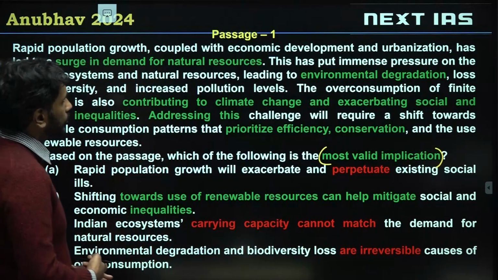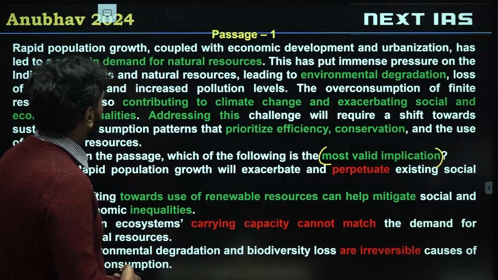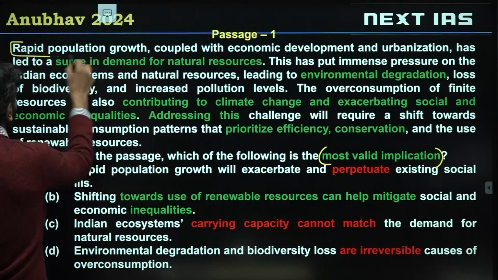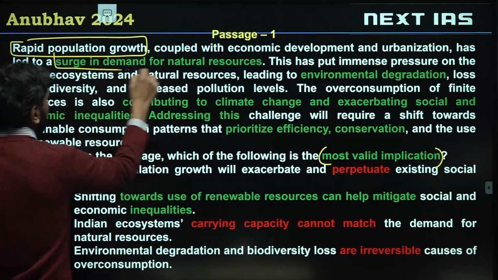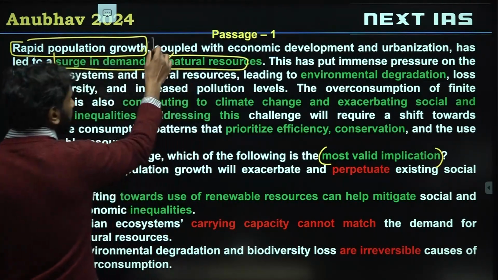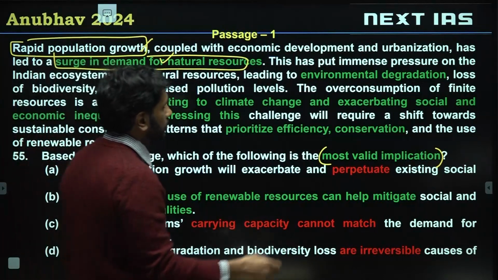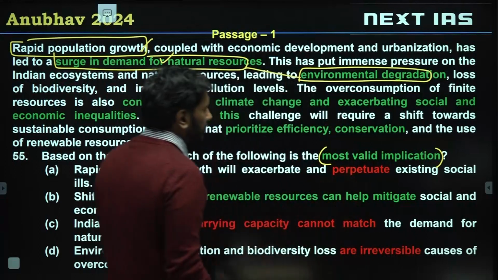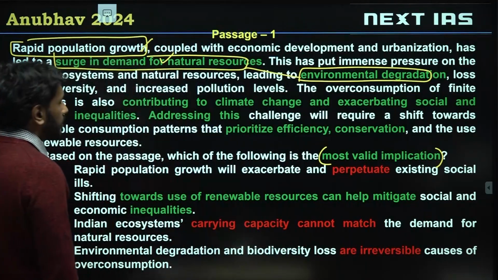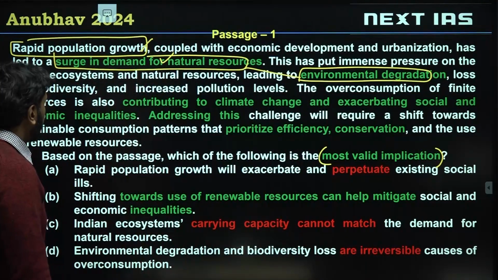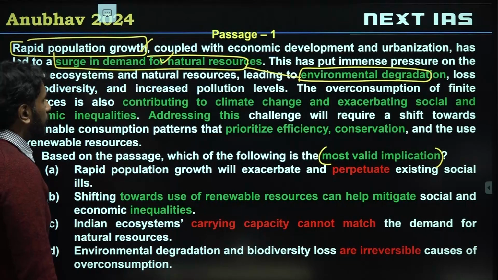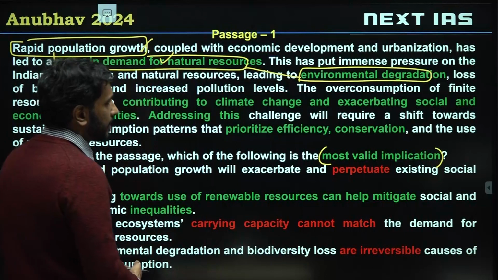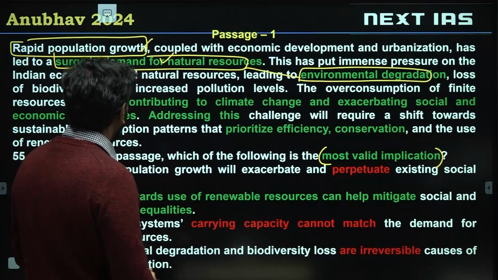Rapid population growth has led to a surge in demand for natural resources. So rapid population growth has led to a surge in demand for natural resources. This increase in demand for natural resources has put immense pressure on our environment, has caused environmental degradation, has put immense pressure on our environment. So the overconsumption of finite resources is also contributing to climate change and exacerbating social and economic inequalities.